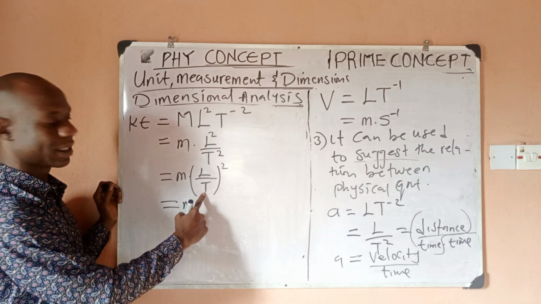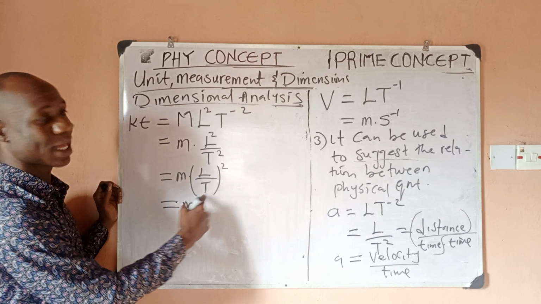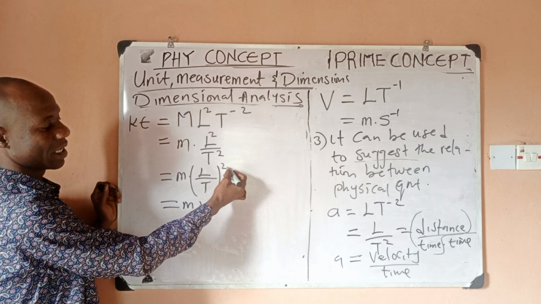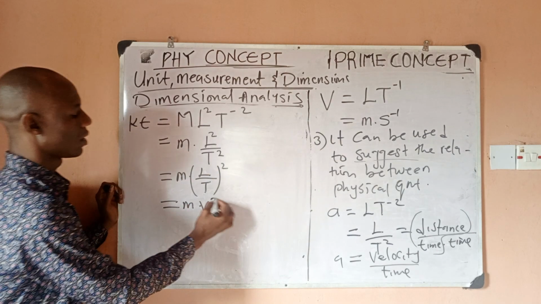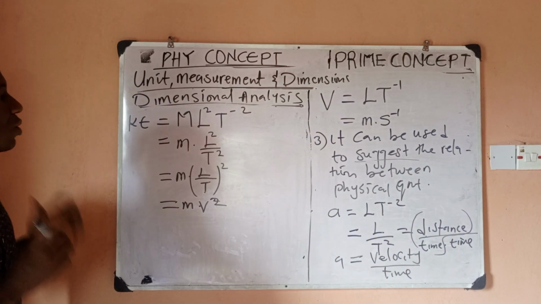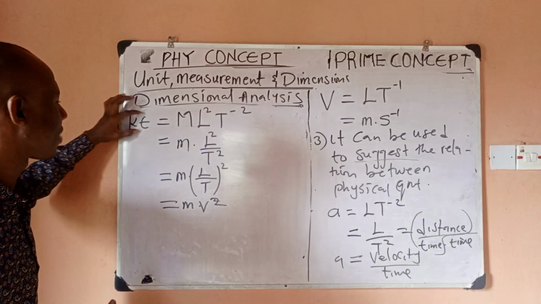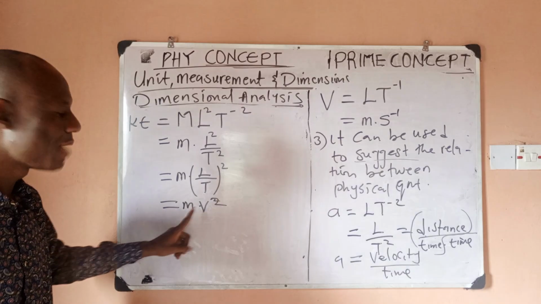So this is distance over time, which is velocity. So I can put this whole thing in bracket as velocity, then all what? Squared. All squared. Now you see that I've been able to deduce that the formula for kinetic energy is what? mv squared.